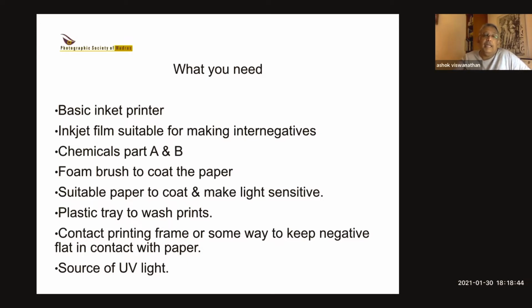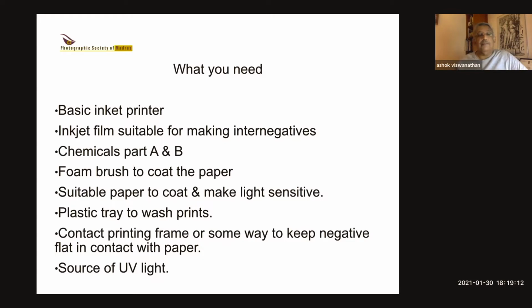You need a plastic tray to wash the prints with just simply water under a tap. So a plastic tray to put your prints in, wash them for 10 minutes, and then you can pull them out to dry. And you need a contact printing frame, or you need some way of keeping the negative flat. You can, of course, buy a contact printing frame. I use a very simple frame, which is basically a sheet of glass on a piece of wooden sheet. And the glass is enough to keep it flat.